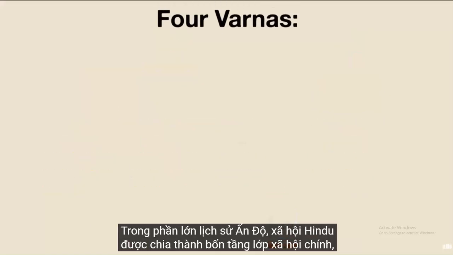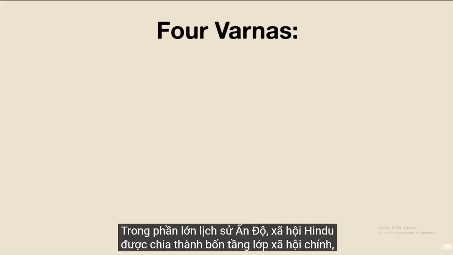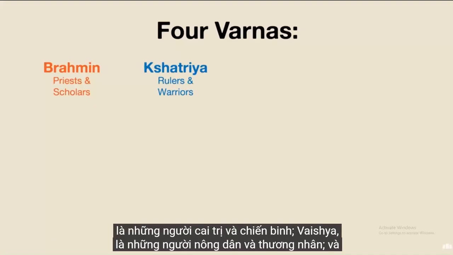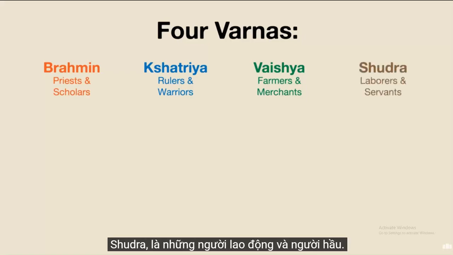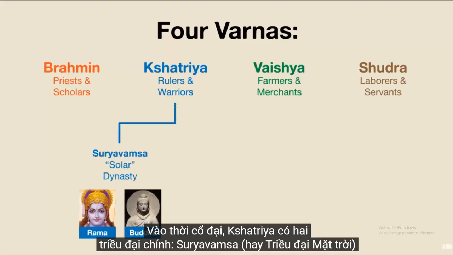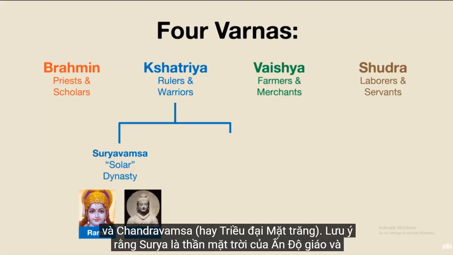For most of India's history, Hindu society was divided into 4 main social classes, called Varnas. There are the Brahmins, who are the priests and scholars, the Kshatriyas, who are the rulers and warriors, the Vaishyas, who are the farmers and merchants, and the Shudra, who are the laborers and servants. In ancient times, the Kshatriya had two main dynasties, the Suryavamsa, or solar dynasty, and the Chandravamsa,